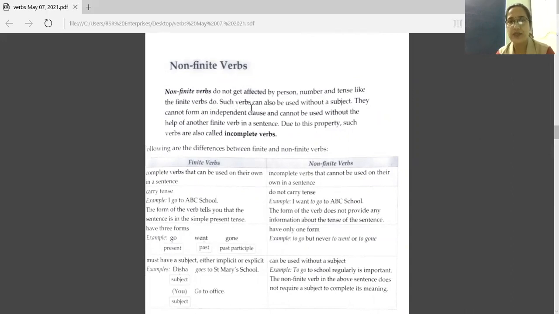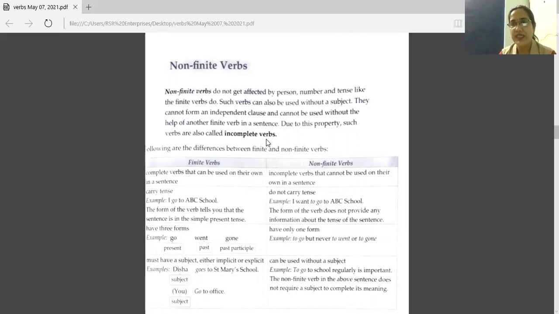Such verbs can also be used without a subject. They cannot form an independent clause and cannot be used without the help of another finite verb in a sentence. Due to this property, such verbs are also called incomplete verbs.